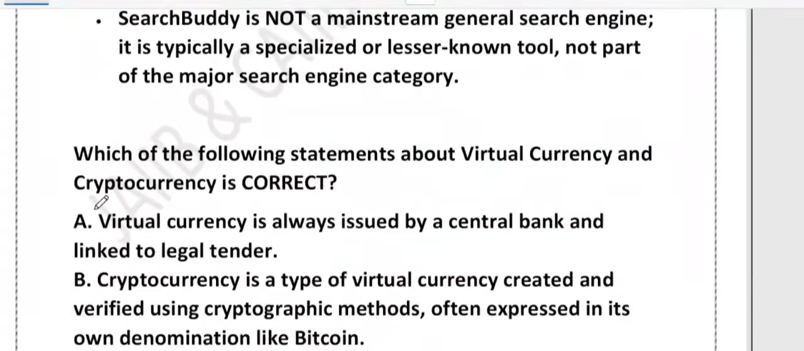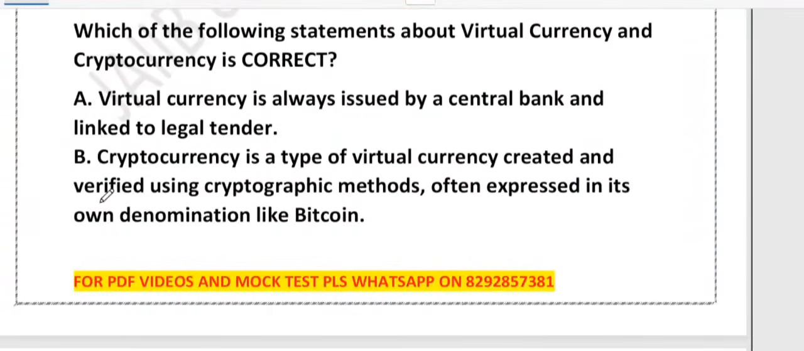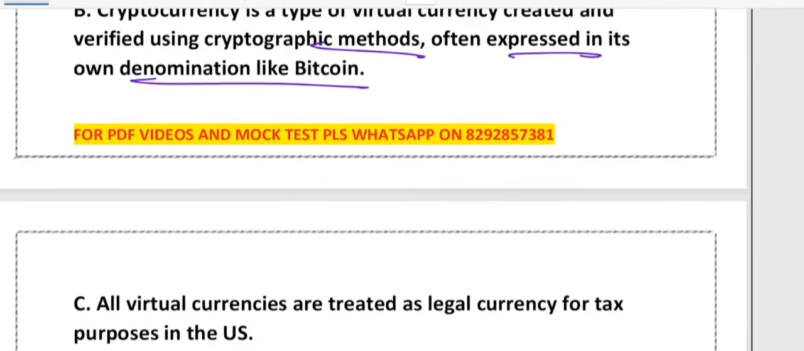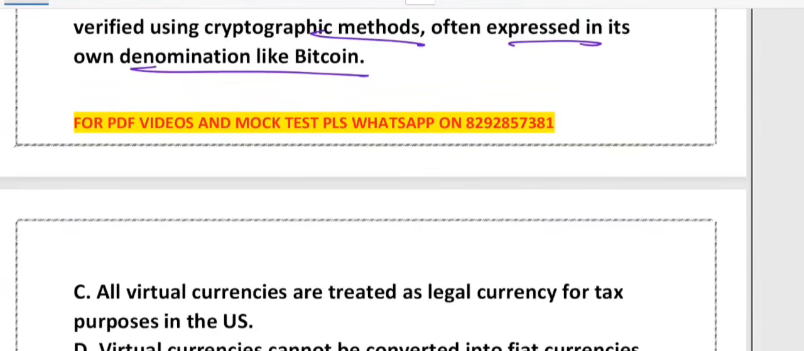Now, the question is, which of the following statements about cryptocurrency is correct? And also virtual currency. Options are: A, virtual currency is always issued by central bank and linked to the legal tender. Option B, cryptocurrency is a type of virtual currency created and verified using cryptographic methods, often expressed in its own denomination like Bitcoin. Option C, all virtual currencies are treated as legal currency for tax purposes in the US. Option D, virtual currency cannot be converted into fiat currency like USD.